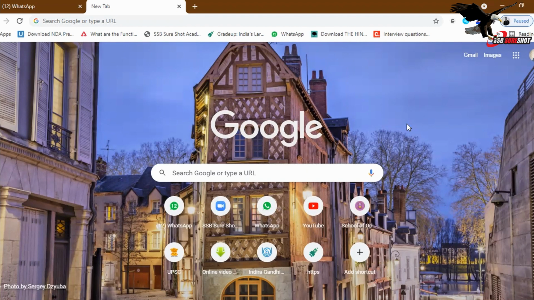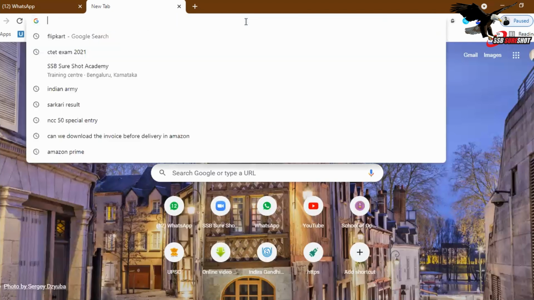And to apply, you will have to go to the official website, that is upsc.gov.in. Before you fill the form, you must ensure that you have your signature and your photo scanned in JPG format, which should be between 20 KB and 300 KB in size. So here we will go. As I have told you, the official website is